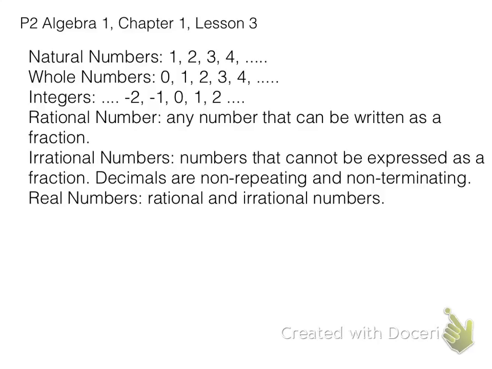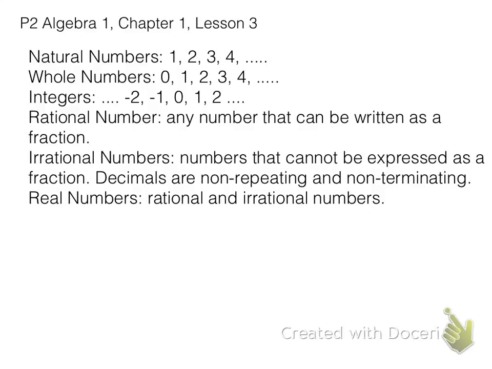So the types of numbers are natural numbers, and those are 1, 2, 3, 4. Does not include 0. Whereas whole numbers do include 0. So whole numbers would be 0, 1, 2, 3, and 4. We also like to call natural numbers counting numbers, because we have one thing, two things, three things, four things. Whereas whole numbers imply that we can have 0 things, we can have nothing.